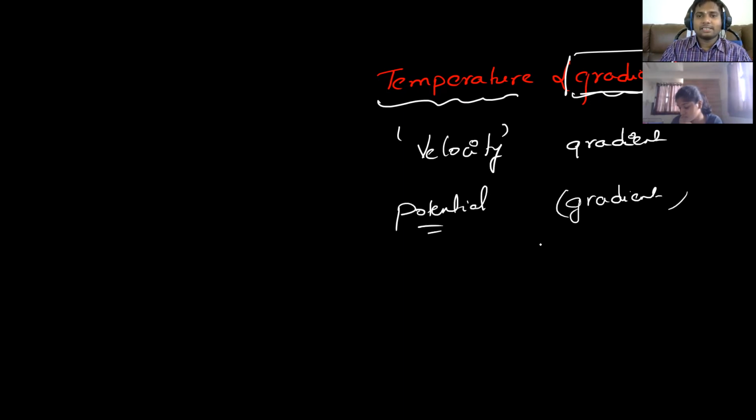Electrostatics also you will study electric potential gradient. So like this, you will study about different gradients: velocity gradient, temperature gradient, potential gradient.